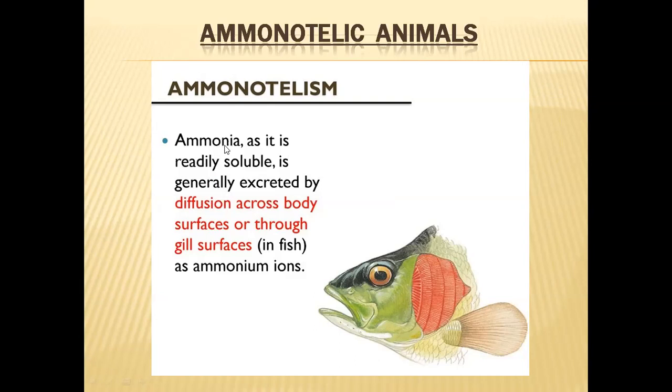So they are getting rid of this ammonia as well as the excess water from their bodies. One shot, two birds. As they receive excess water from the surrounding media, they have chosen ammonia as an excretory material, and to generate ammonia they require less energy also.